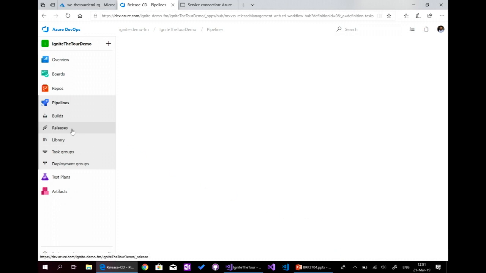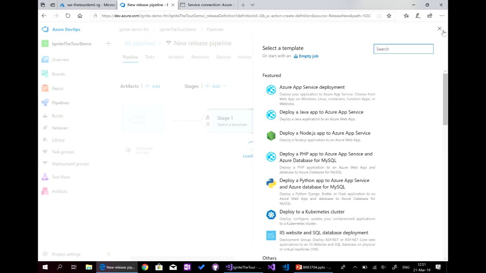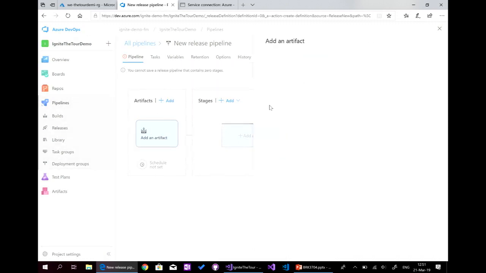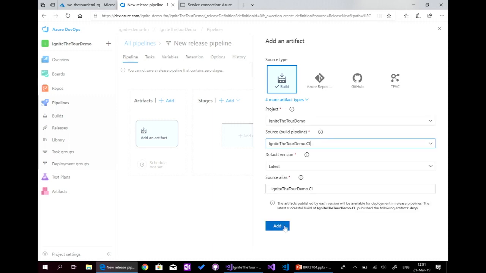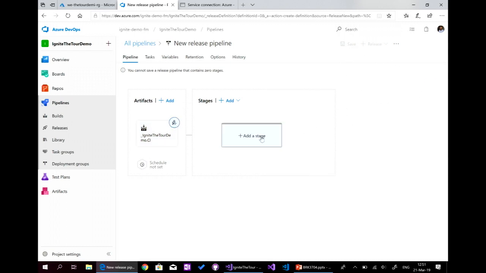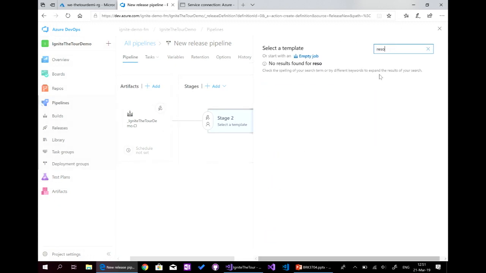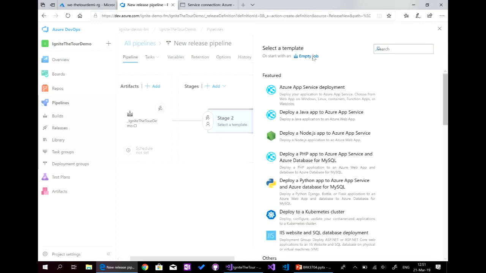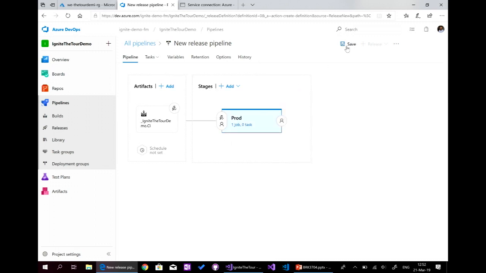Azure DevOps, okay, so because I didn't save it, which is a bad practice here, I need to do it quickly, add the continuous deployment and add stage. Okay, empty job, production, and we'll save it like that. So at least we have release created.